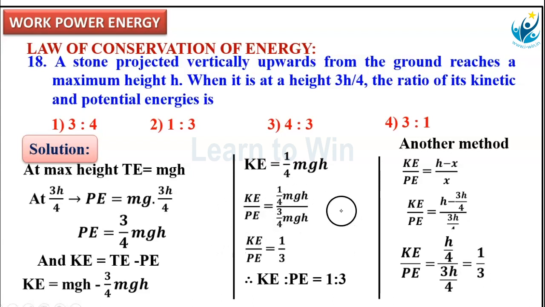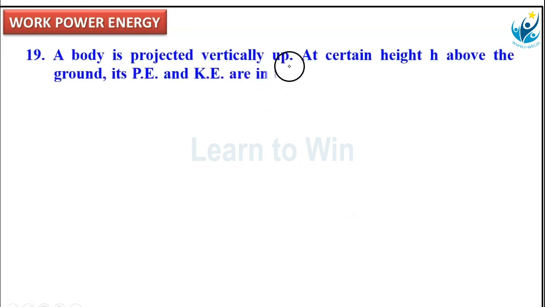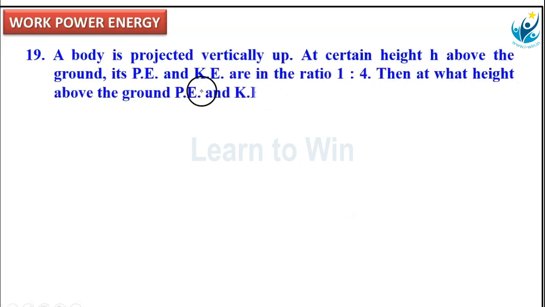This is one more problem. Next. The next problem is, a body is projected vertically up, at certain height h above the ground, its potential and kinetic energies are in the ratio 1:4. In this problem, the potential and kinetic energy ratio is given as 1:4. Then, at what height above the ground will the potential and kinetic energy ratio become 4:1? That is the question.